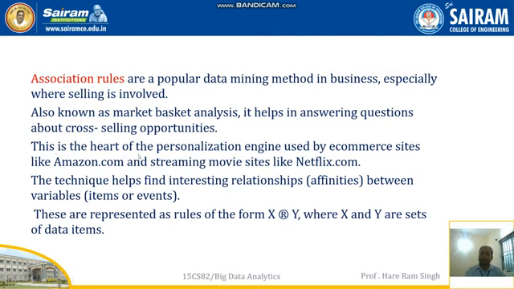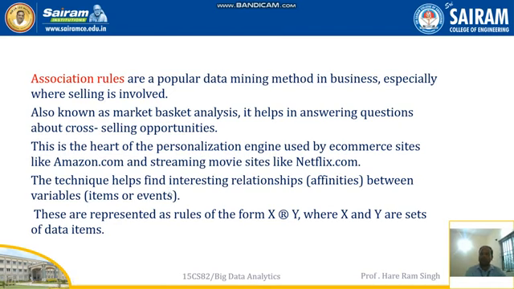This is the heart of the personalization engine used by e-commerce sites like Amazon.com and streaming movie sites like Netflix.com. This technique will be used majorly by Amazon.com, Flipkart.com or Netflix.com to find association rules or associativity between different items.